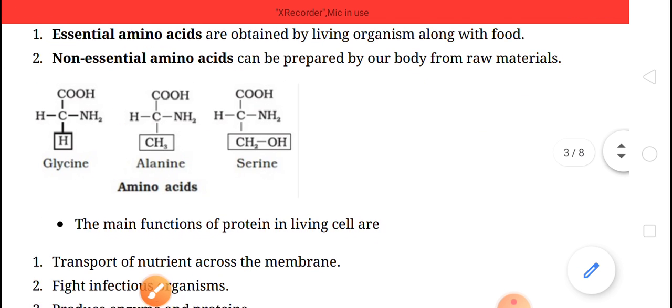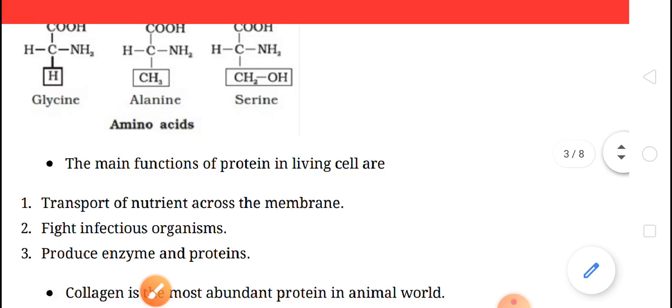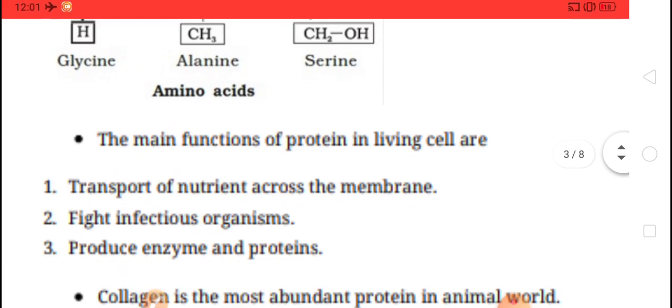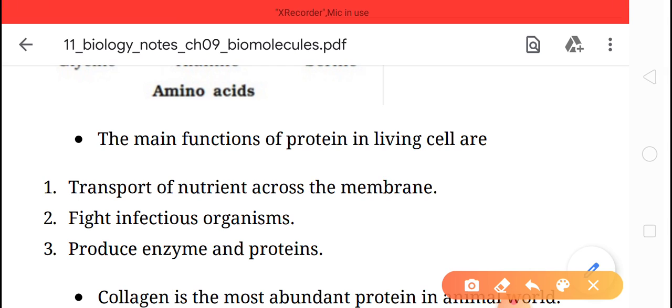Now the functions of protein in the living cell. As I told you, the first one is that it transports nutrients across the membrane. Second, it fights infectious organisms. Some proteins, like fibrous proteins and globular proteins, are important when germs come in contact with our body.